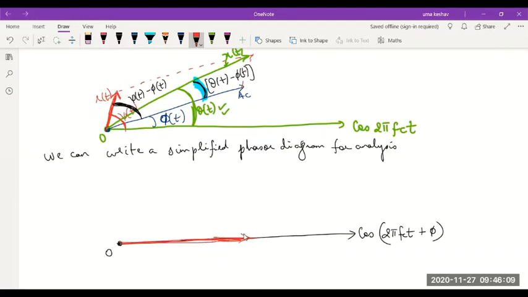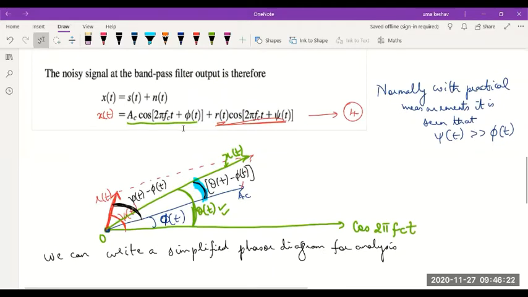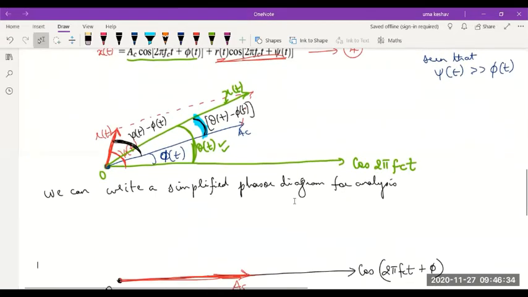The length of this phasor AC will be along this line, because that is part of the equation. You remember the equation which we have written here, right? AC cos(2 pi fct plus phi). Since we've taken the reference as cos(2 pi fct plus phi), the length of the phasor will be along the axis.